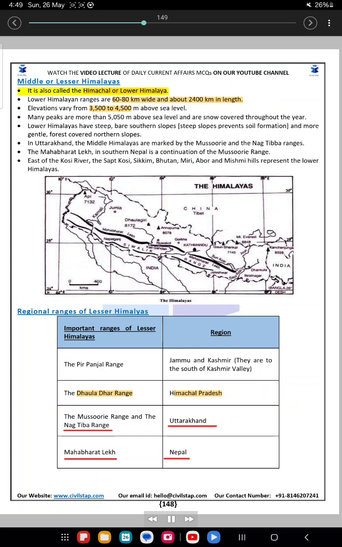Middle or Lesser Himalayas. It is also called the Himachal or Lower Himalaya. Lower Himalayan ranges are 60-80 km wide and about 2,400 km in length. Elevations vary from 3,500 to 4,500 meters above sea level. Many peaks are more than 5,050 meters above sea level and are snow-covered throughout the year.